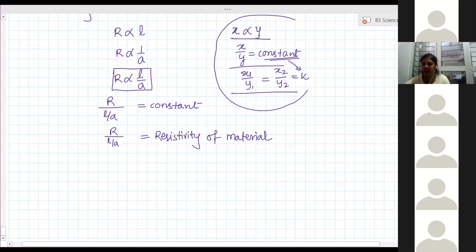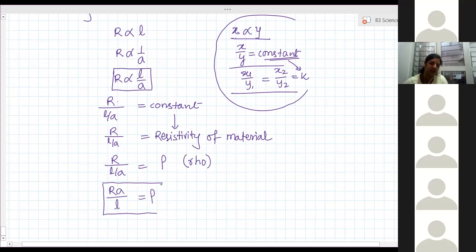When two quantities are directly proportional, then the ratio of them is constant. When R is directly proportional to L by A, then the ratio of these two quantities remains constant. And this constant is itself considered as the resistivity of that material. It is denoted by the symbol rho, pronounced as rho. So rho is the resistivity of the material. If you simplify this, it will become RA by L is equal to rho. This is the formula for resistivity of the material.